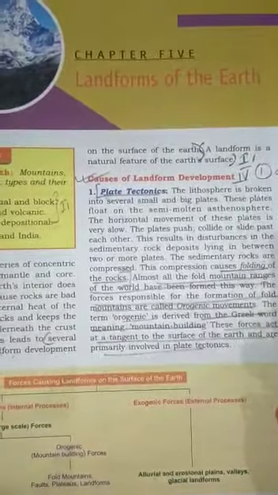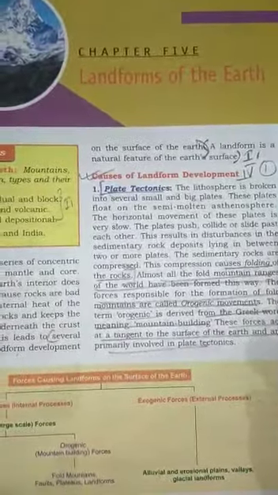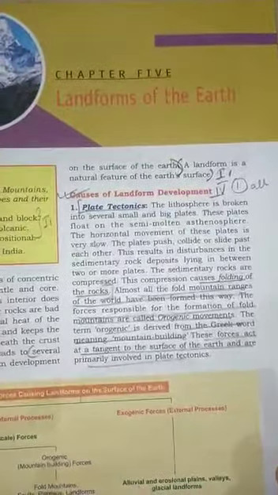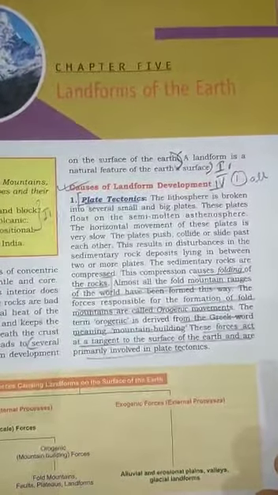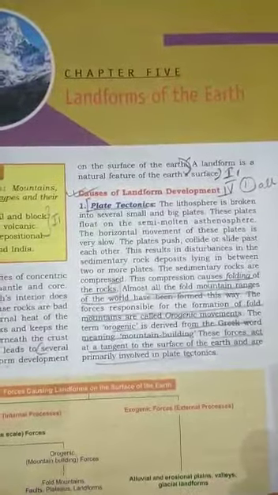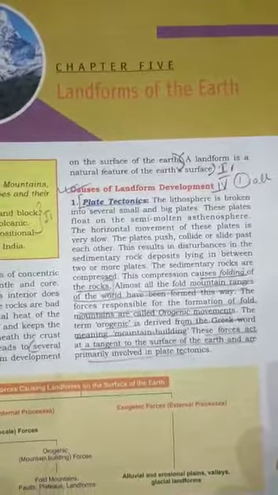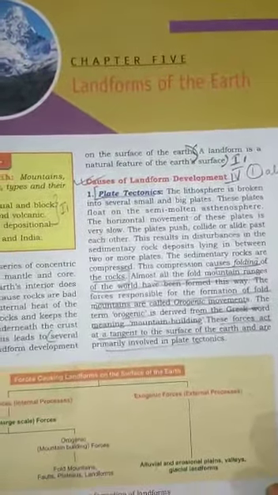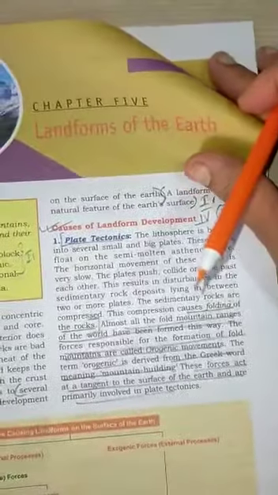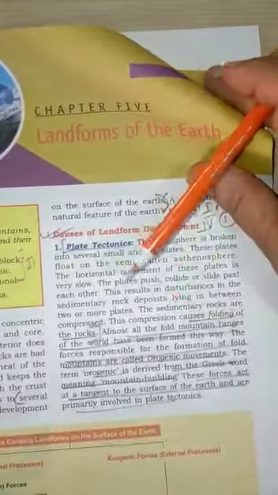Now when these rocks collide against each other, or the sedimentary rocks are compressed, this compression against each other causes folding of the rocks, and all the fold mountain ranges of the world have been formed by the folding of the sedimentary rock or folding of the earth's crust. Like, if I can say, this is folding, and the above one is the mountain. This is how the fold mountains are formed, and the process is called